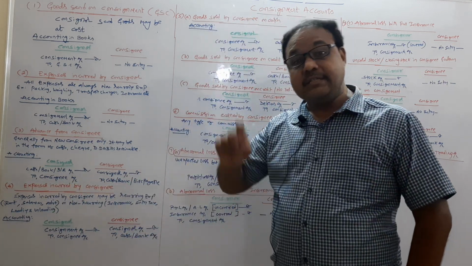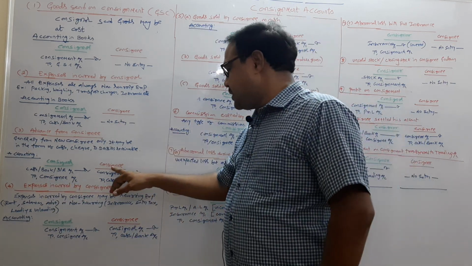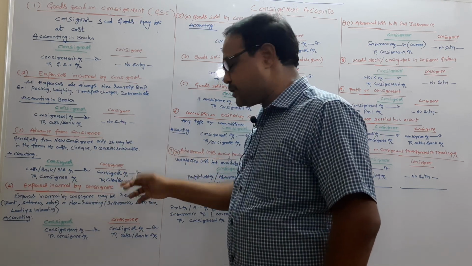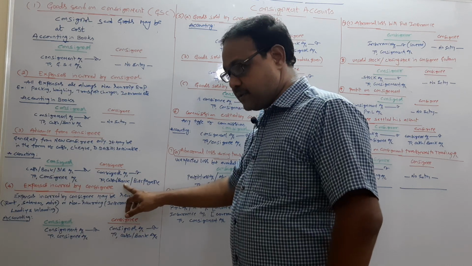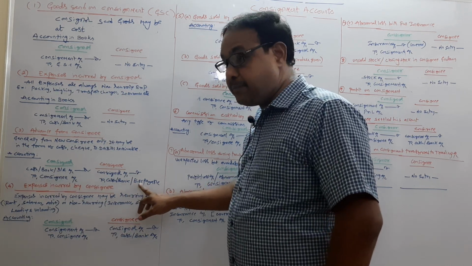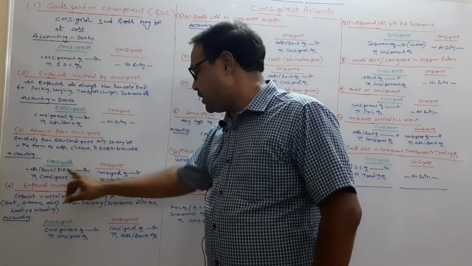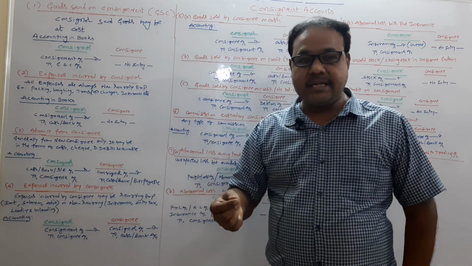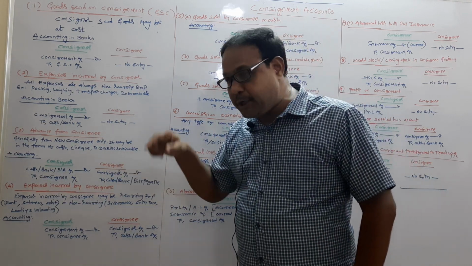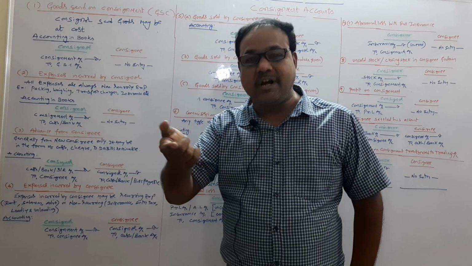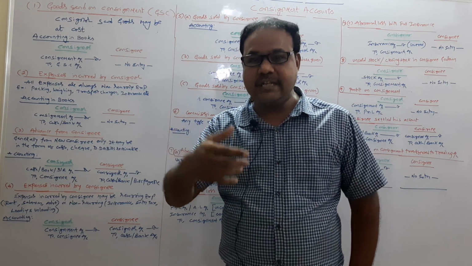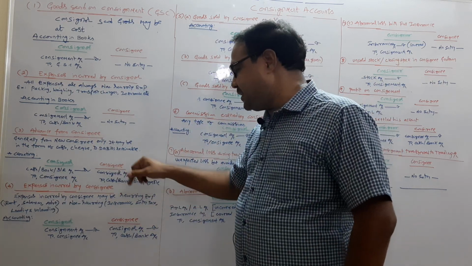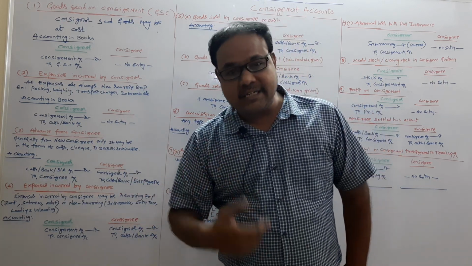Now the same advance in the books of the consignee: consignor account debtor to cash if it is cash, to bank if it is a check, and to bills payable here, where the consignor has bills receivable. So here, why is the consignor debited? Because from the consignee's point of view, the consignor is a debtor, because he has given that money, that advance. So till the sales proceeds are adjusted, the consignee treats the consignor as a debtor.